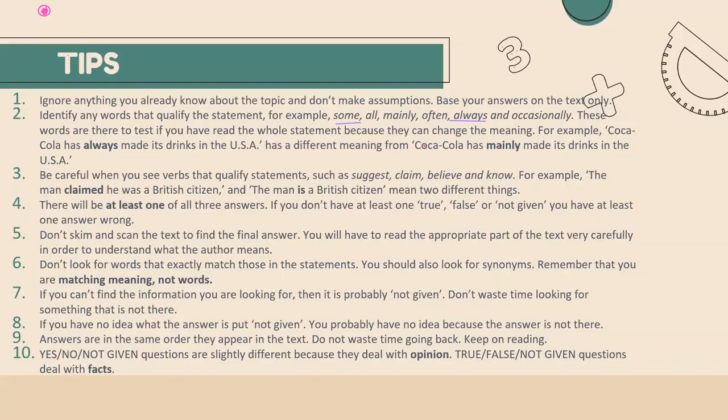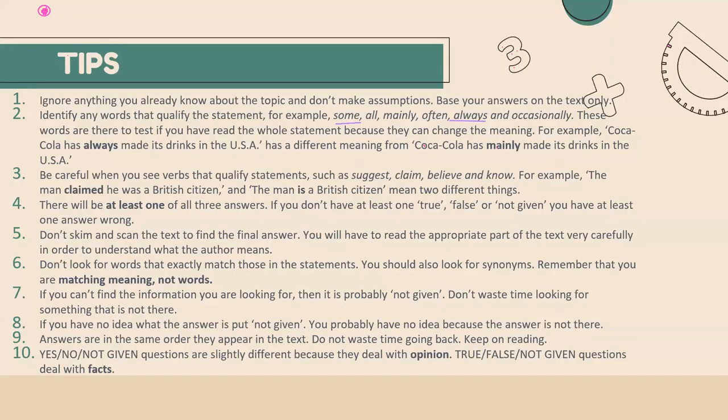So most of the time, yes, no, not given will be based on the opinion of the person. So if the opinion that is mentioned is given in the passage, then it will be yes.